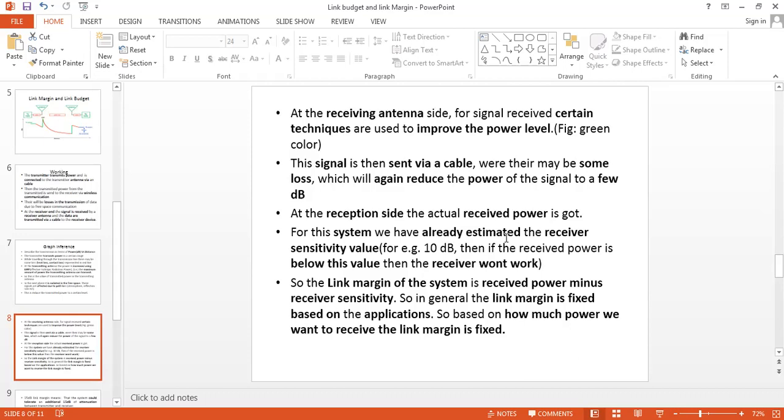For the system, we already estimate a sensitivity value, for example, say 10 dB. If the received power is below 10 dB, then the receiver won't work. So the link margin of the system is the received power minus the receiver sensitivity. That value is the link margin. In general, link margin is prefixed based on the application, based on how much power we want to receive.